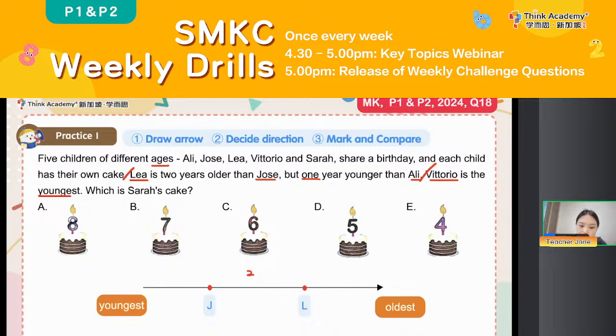We also know that Lee is 1 year younger than Ali, right? So we can see, should we draw Ali here? This is Ali, or this is Ali. This is A1, this is A2. Everyone, do you think A1 or A2? Which one is correct? Lee is 1 year younger than Ali. Should we draw Ali on the left side or the right side? Is it A1 or A2?